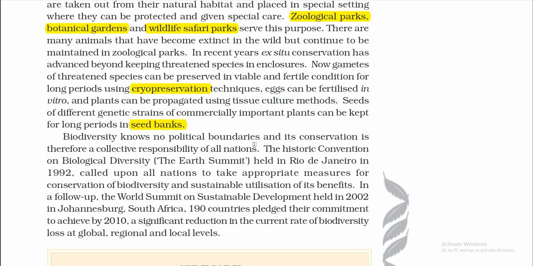Biodiversity knows no political boundaries and its conservation is therefore a collective responsibility of all nations. The historic Convention on Biological Diversity, the Earth Summit held in Rio de Janeiro in 1992, called upon all nations to take appropriate measures for conservation of biodiversity and sustainable utilization of its benefits.